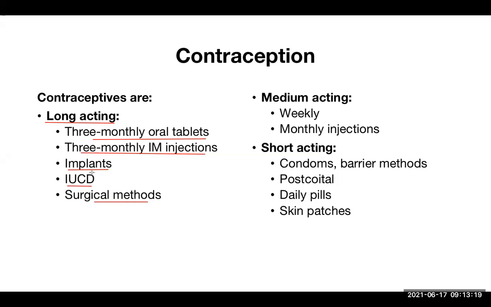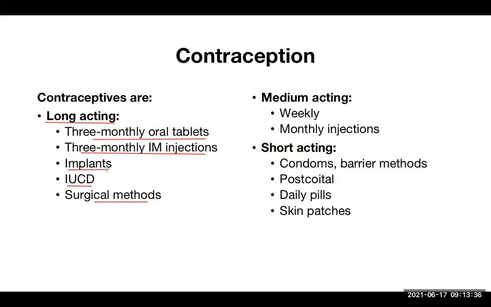Others are a bit long acting. The implant is an implantation of some small tube-like things which contain hormones. They slowly release the hormone and are usually implanted or inserted in the arm area, especially on the forearm.